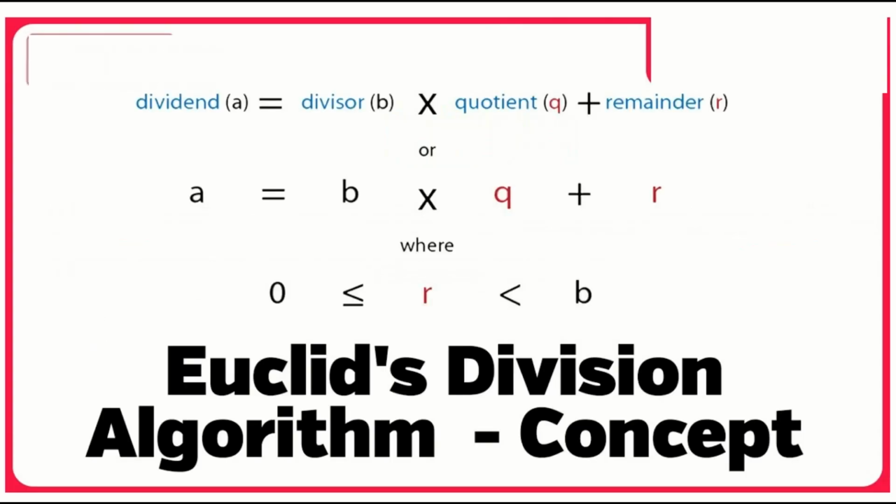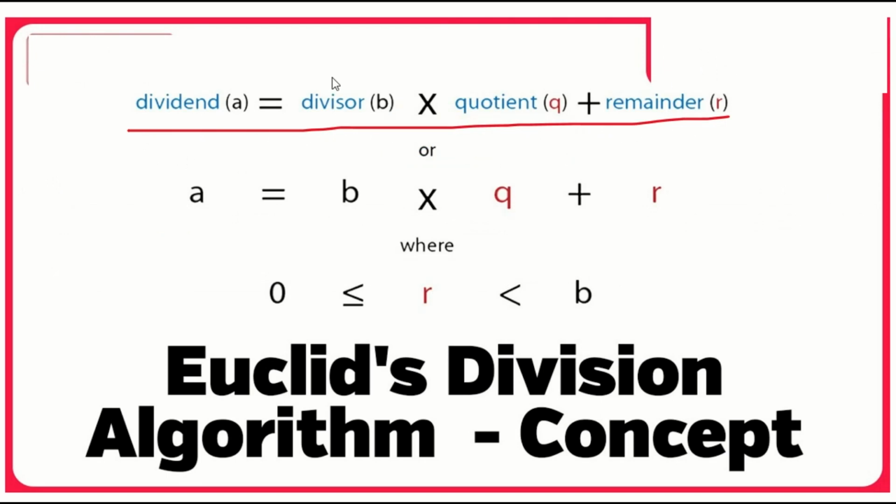Now the important topic we are going to see is Euclid's division algorithm. What is meant by Euclid's division algorithm? Let us try to understand it. Whenever you are doing division, we know one method to check it. Dividend equals divisor into quotient plus remainder. This is the way we check whether our division is right or wrong.